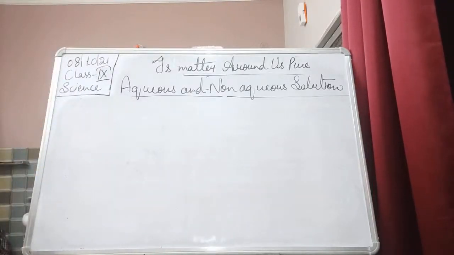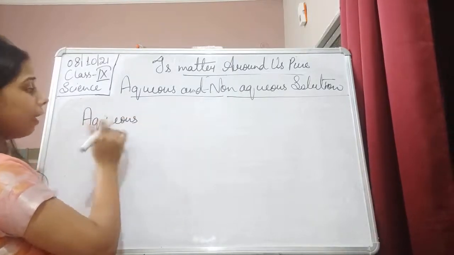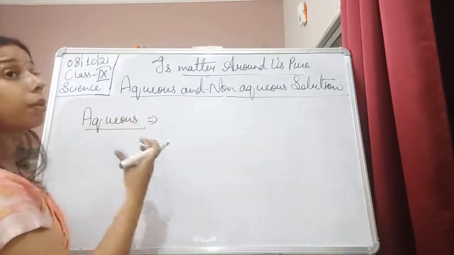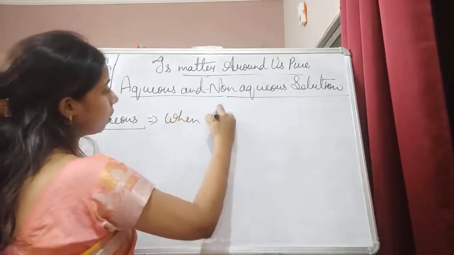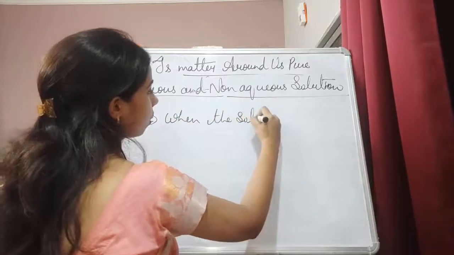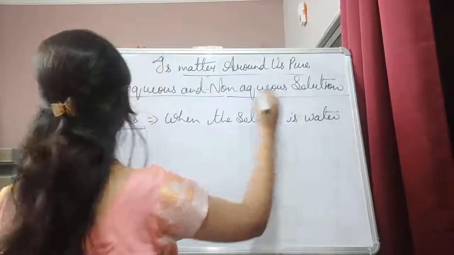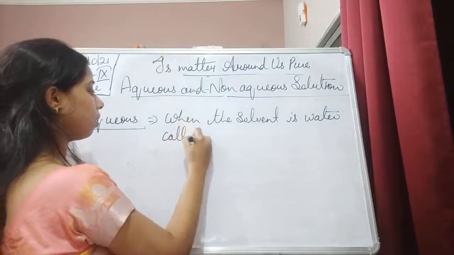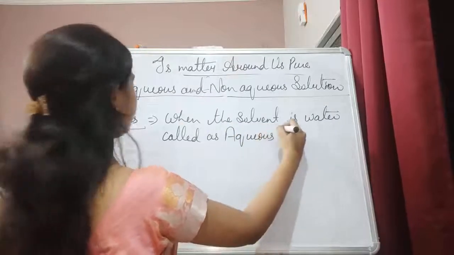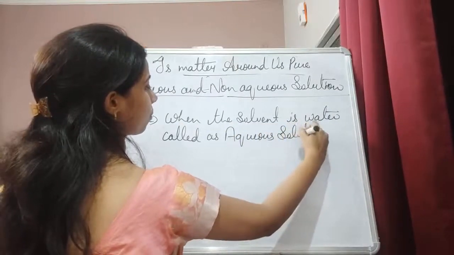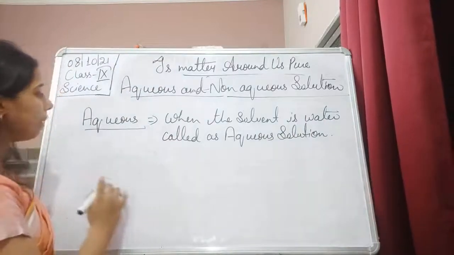Again I am telling you, this term aqueous came from the word aqua. Aqua means water. So when the solvent is water, it is called an aqueous solution.